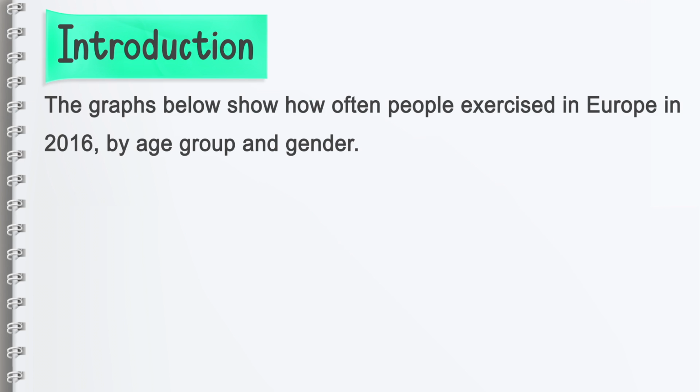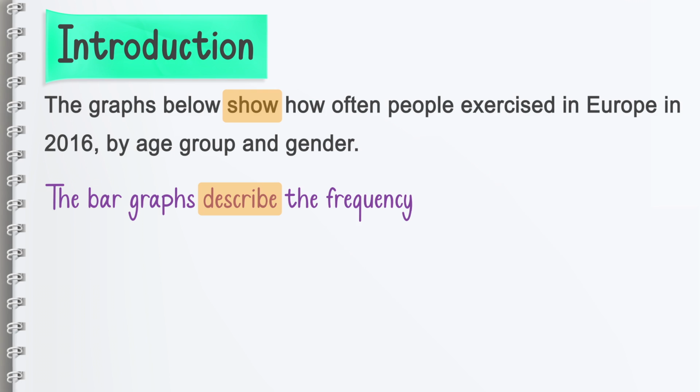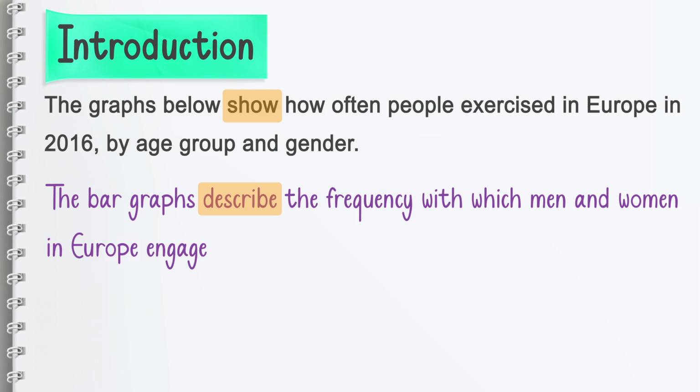So, we can say the bar graphs describe, instead of show, we can write describe the frequency with which men and women in Europe engaged in physical activity in 2016. The bar graphs describe the frequency with which men and women in Europe engaged in physical activity in 2016.